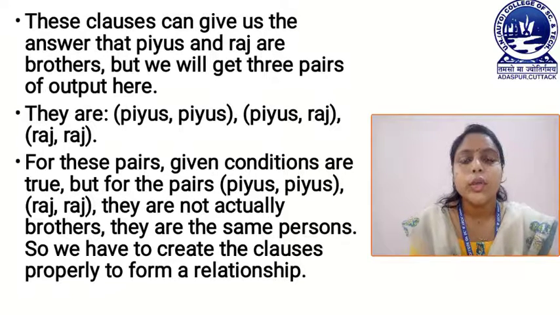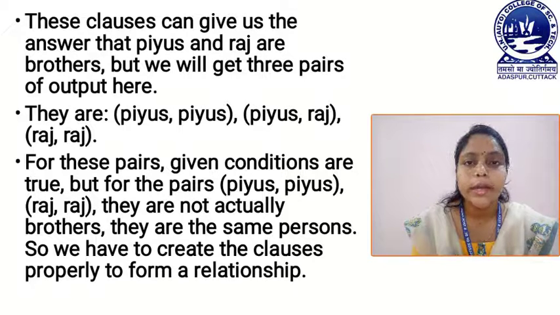From this example, you must be clear that when we are using these two conditions, that is both are male and they have the same parent, then we get some unexpected pairs which do not satisfy our relationship, that is the brother relationship. Like the pair Raj and Piyush. These pairs satisfy our conditions, but actually these pairs do not satisfy the brother relationship.